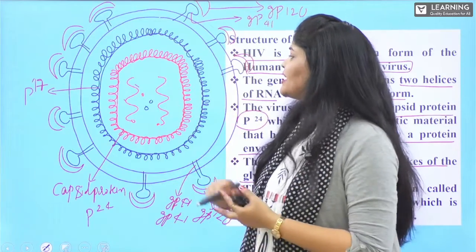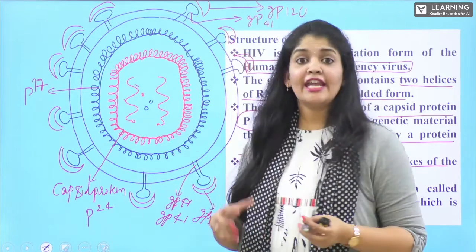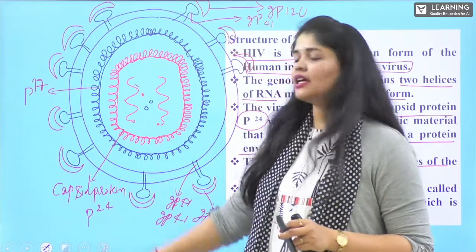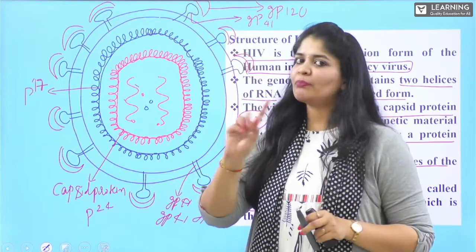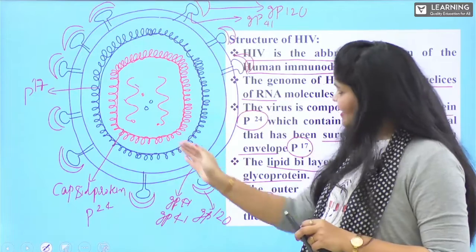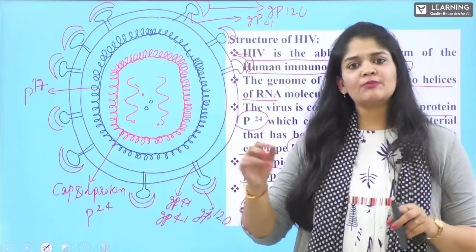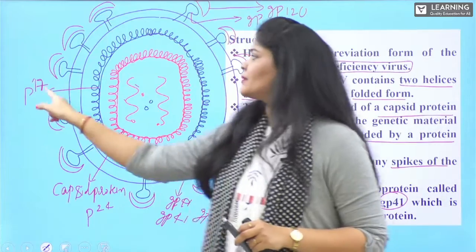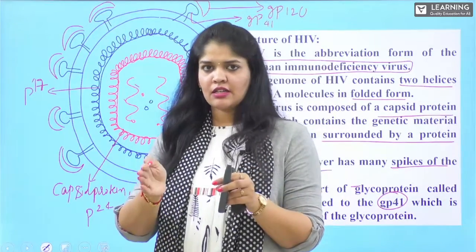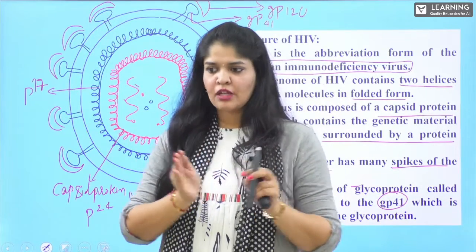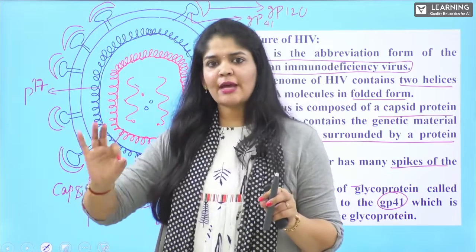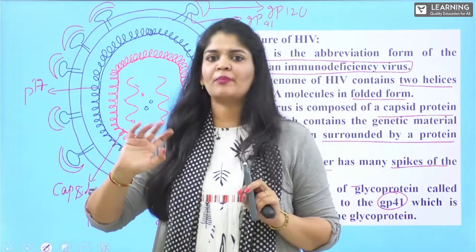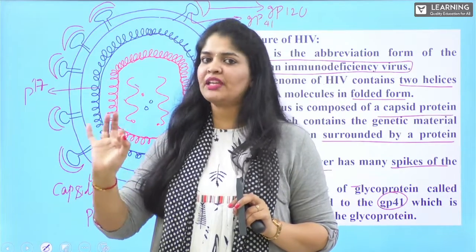Now, that genetic material is enveloped by a protein coat called the capsid protein, which is P24. This in turn is enveloped by another protein, called P17. So, first single-stranded RNA plus enzymes, then the protective coat, the capsid protein P24, and that is surrounded by another matrix protein called P17.